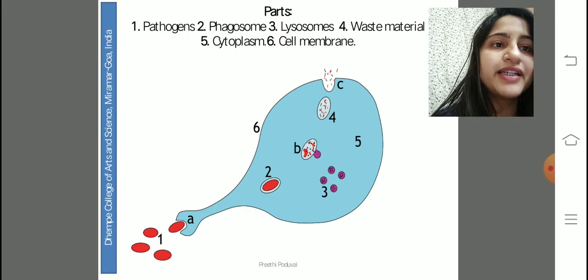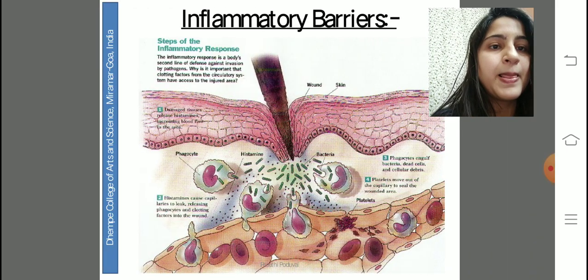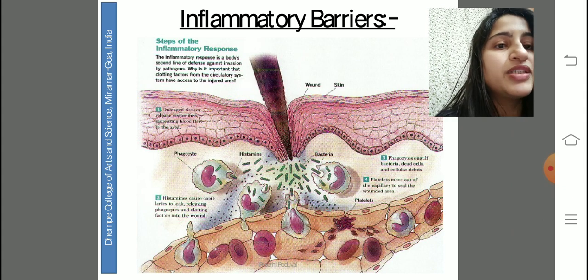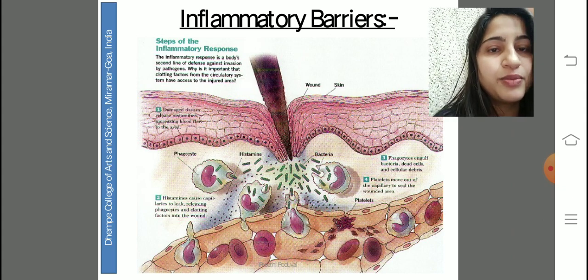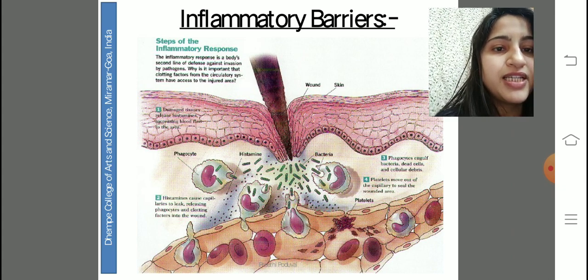It's another diagrammatic representation which is stepwise manner by numbers. Now inflammatory barriers. So this is a photo also taken from the book which I said, Immunology by Janis Kuby.